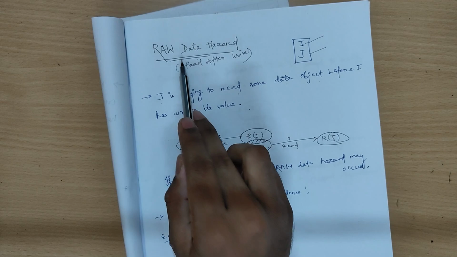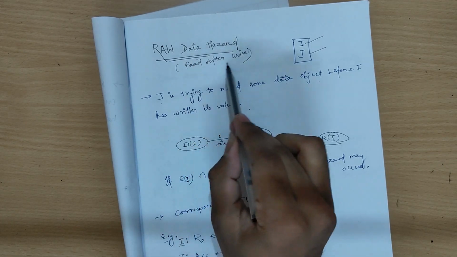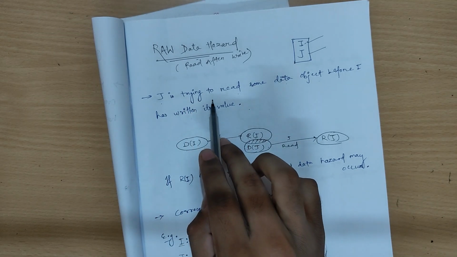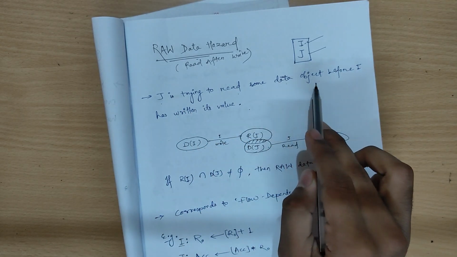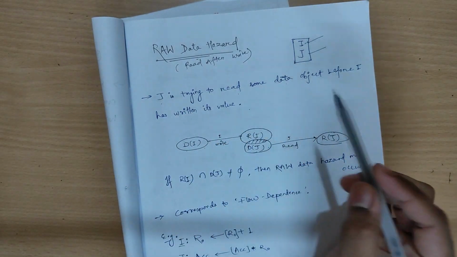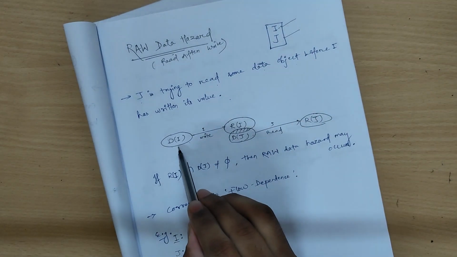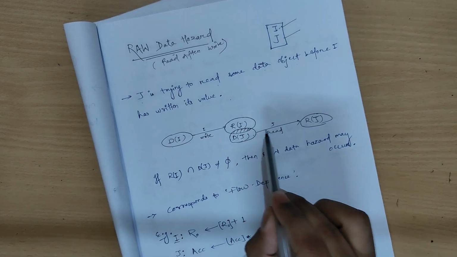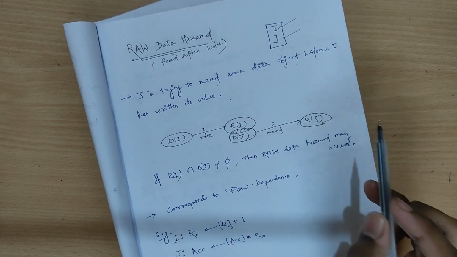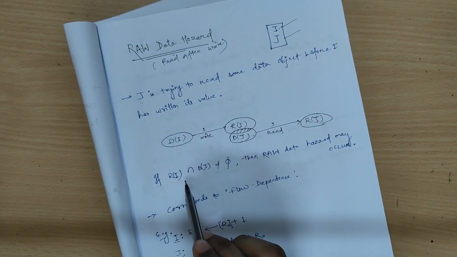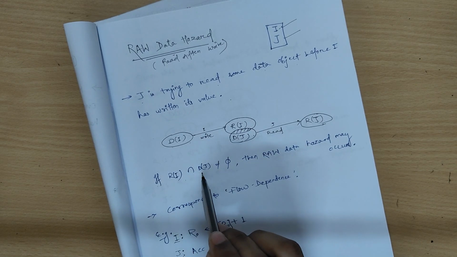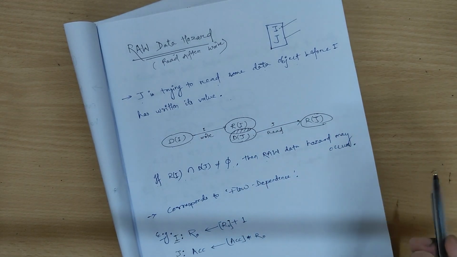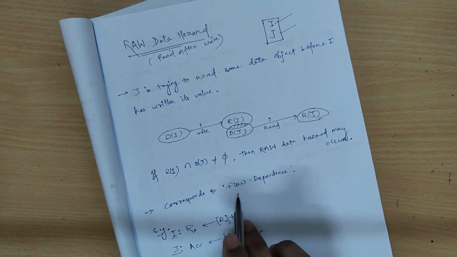First is the RAW data hazard, which is also called read after write. It occurs when J is trying to read some data object before I has written its value. Here I is writing a value and J is reading that value. When the range of I intersection domain of J is not equal to phi, then a RAW data hazard may occur. It is also called flow dependence.